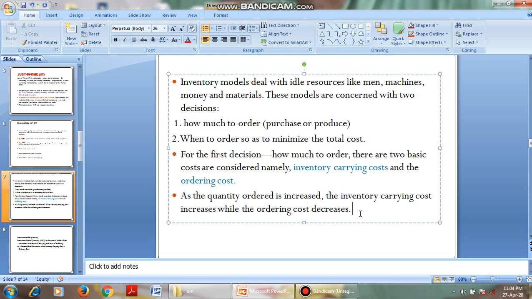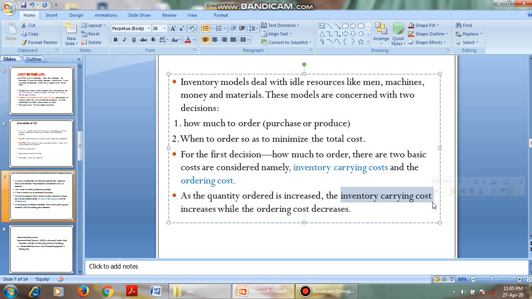If you purchase 10 products, the ordering cost is the same. If you purchase 1,000 products, the ordering cost is also the same, or it may be reduced, is it not? But the inventory carrying cost increases if you order more quantity.